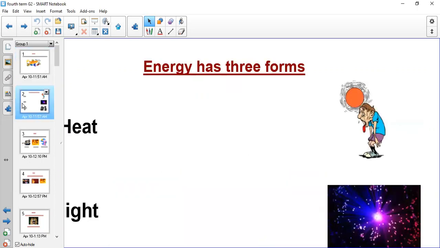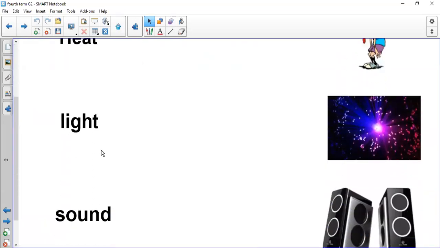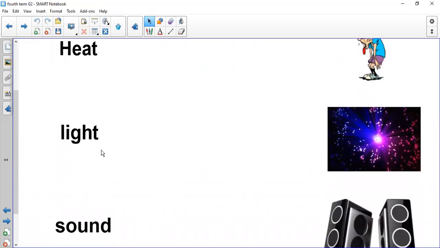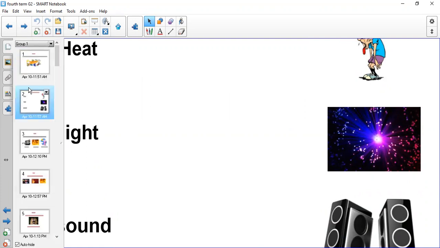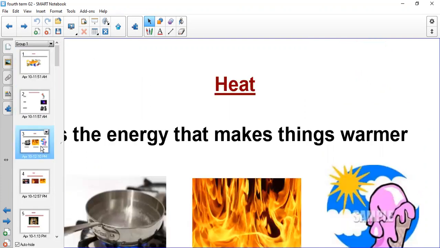As we said, energy has three forms. What are the three forms of energy? They are heat, light, and sound. Let's start with the first form of energy, which is heat.